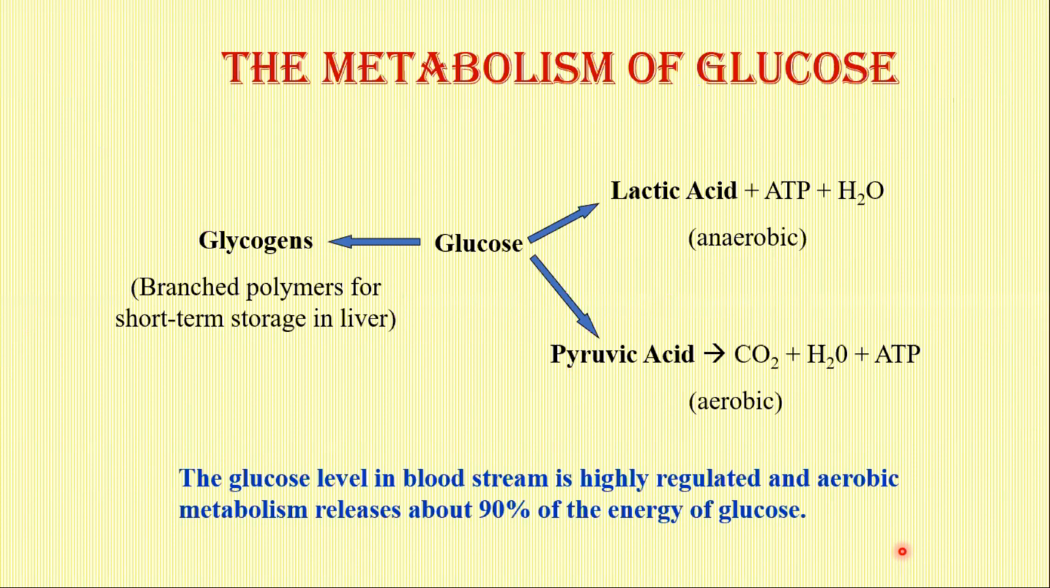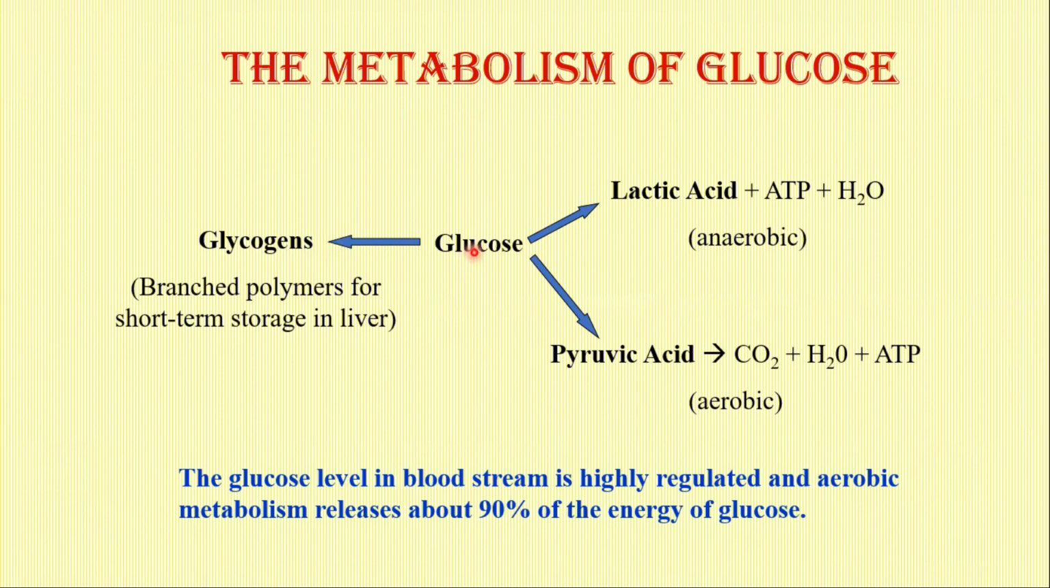The metabolism of glucose. Glucose undergoes anabolism and catabolism to pyruvic acid under aerobic conditions and lactic acid under anaerobic conditions. And glucose in the body is regulated through glycogen. There's only a limited amount of glycogen which can be stored. Whenever there's a deficiency of glucose in the body, the glycogen is converted into glucose 6-phosphate.